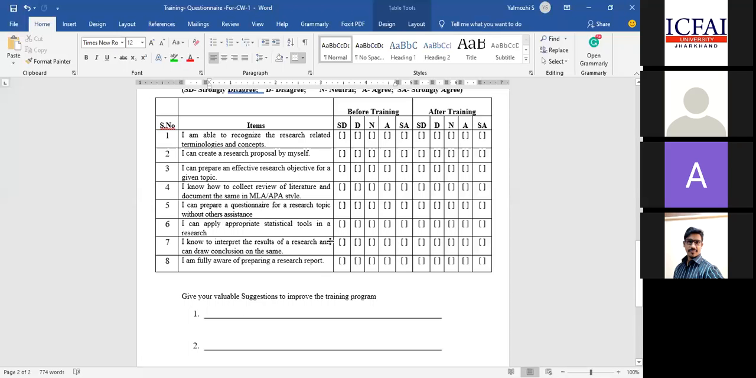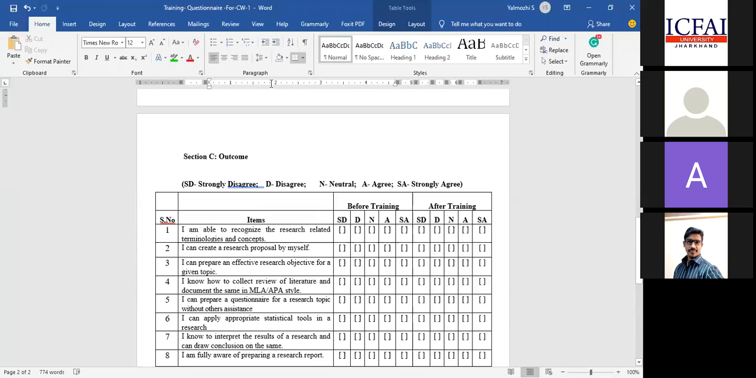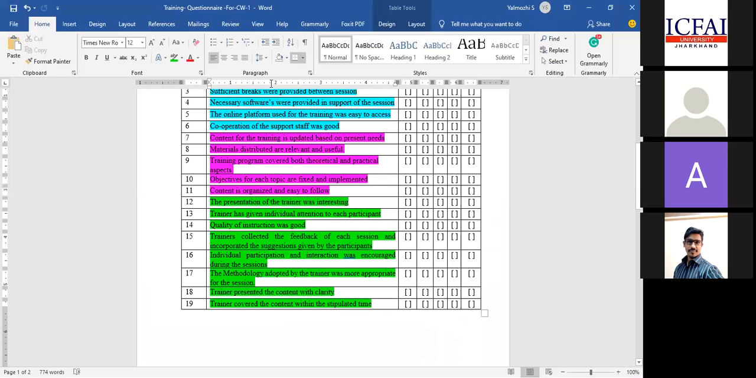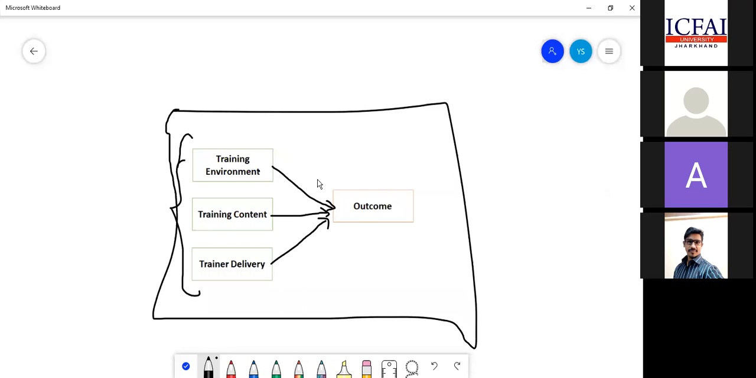learning, right? Based on what? Whether my training environment supported to a larger extent, or the content of this program supported to a larger extent, or whether the presenter's delivery has a higher influence. Now, I'm creating a null hypothesis. There is no influence of the training environment, training content, and training delivery on the outcome variable. This is the model I'm supposed to check.